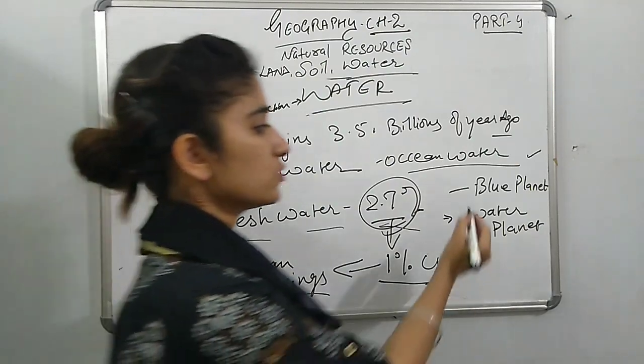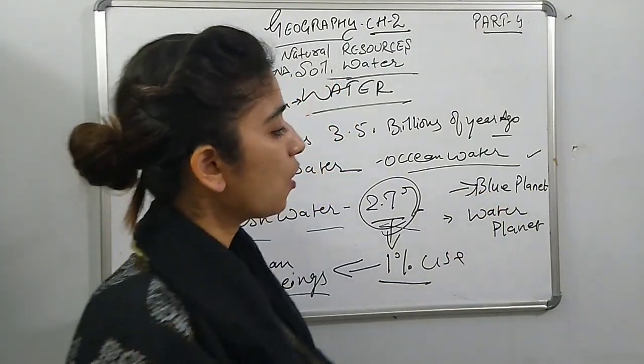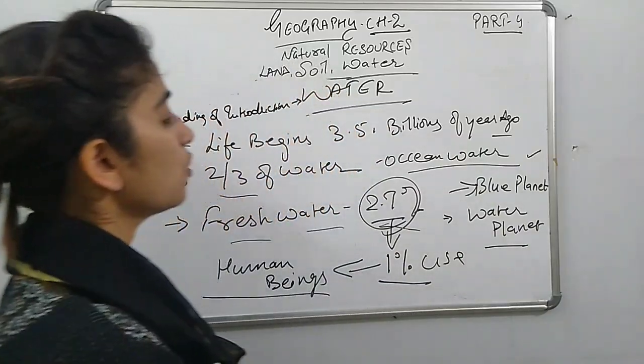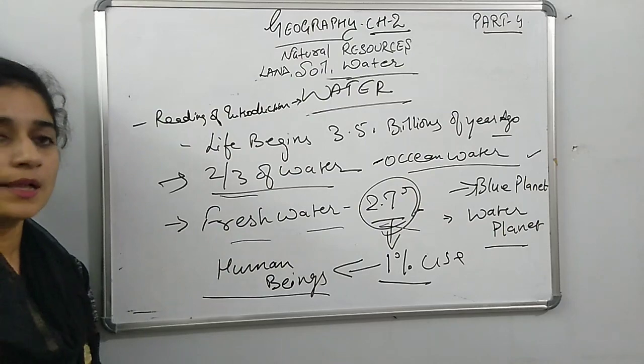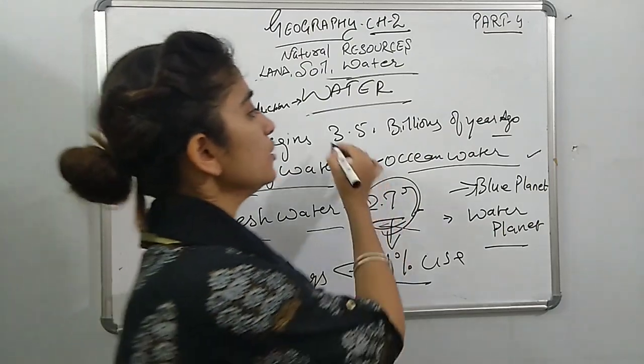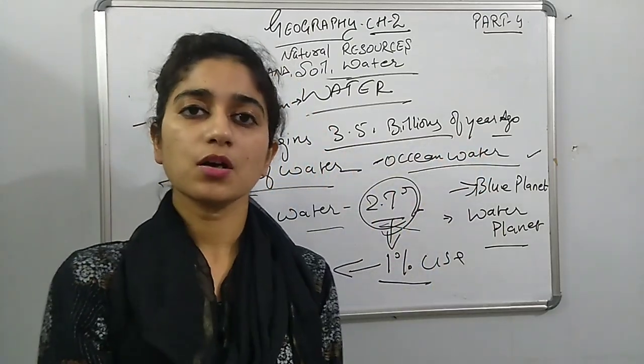Our earth is also known as the blue planet or water planet. Ocean water is 2/3 of the water, and life began 3.5 billion years ago.